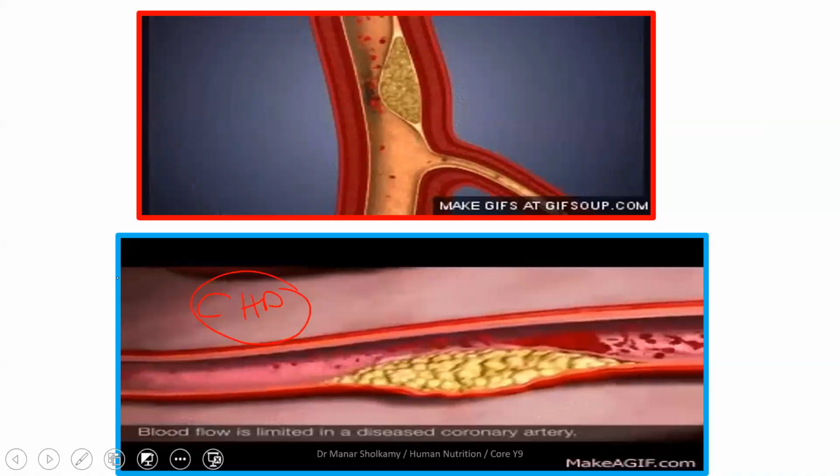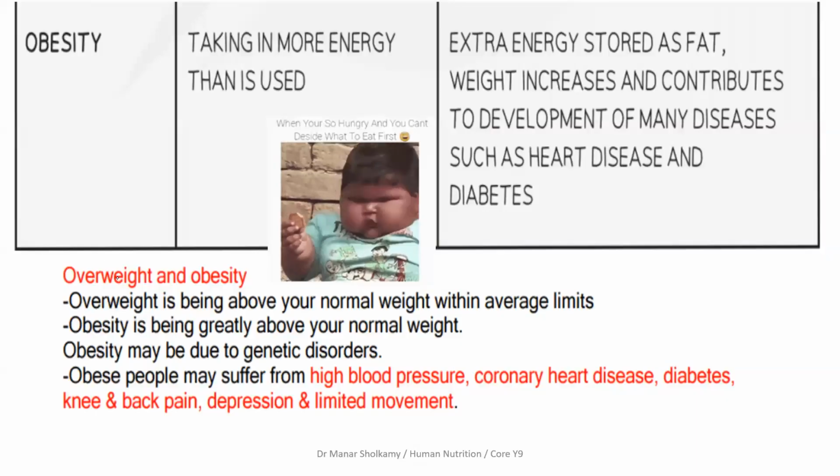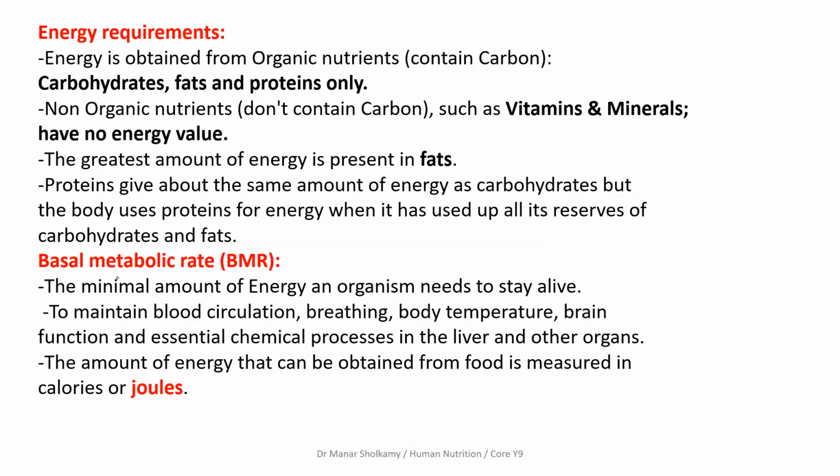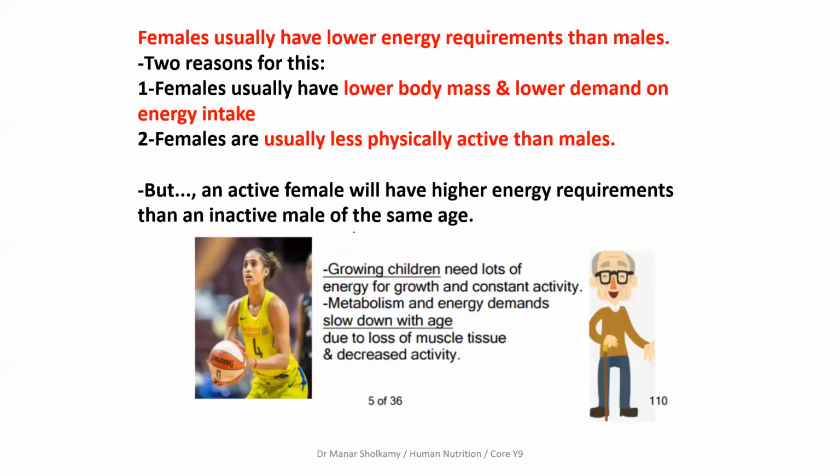Okay, what else? Did we talk about water? Water is very important. The basal metabolic rate is the minimum amount of energy that we need to stay alive. Children have a higher basal metabolic rate than adults. And males have a higher basal metabolic rate than females because males have bigger bodies and more muscle mass, etc. Okay?